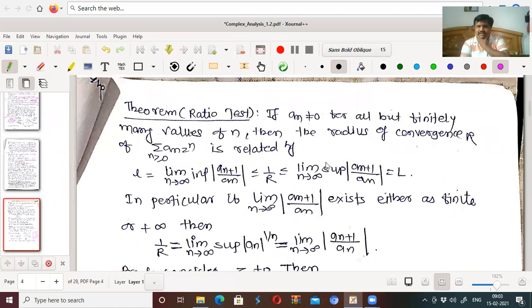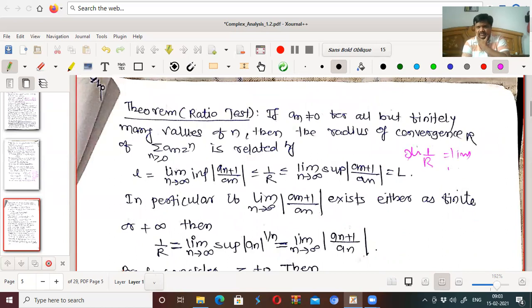We have one more formula for obtaining R. The first formula is what? 1 upon R is equal to the limit as n tends to infinity of the supremum of mod a n to the power 1 by n.